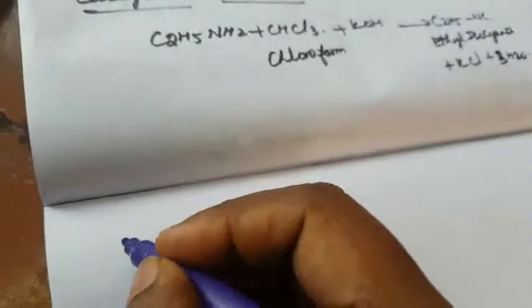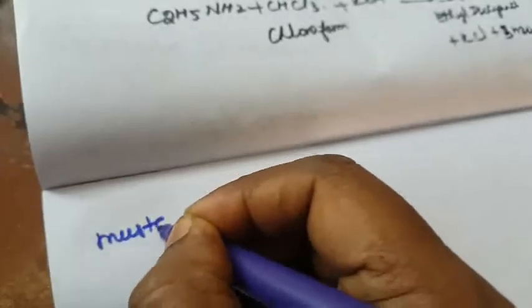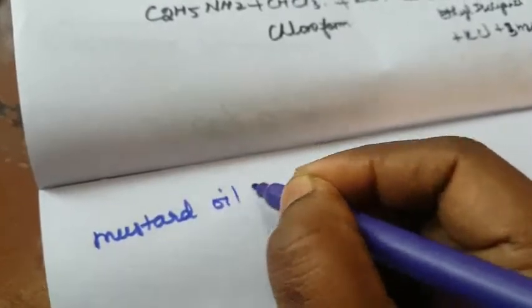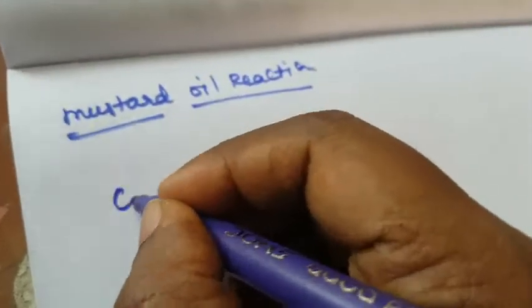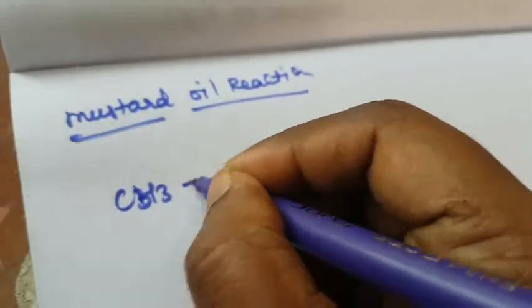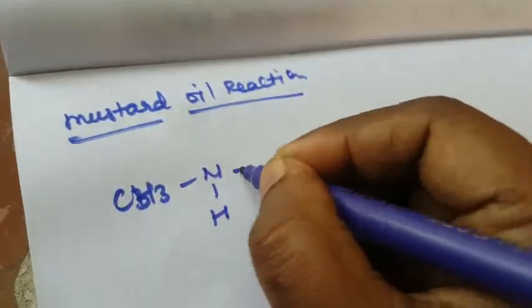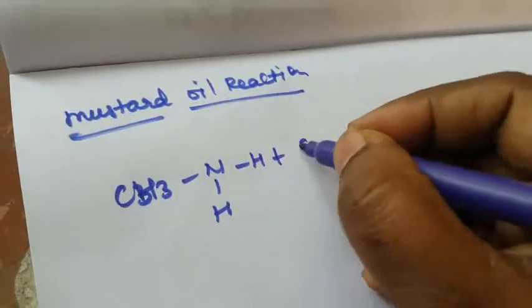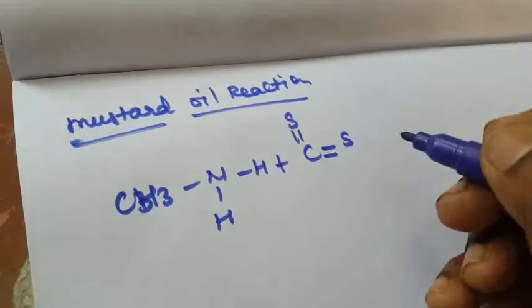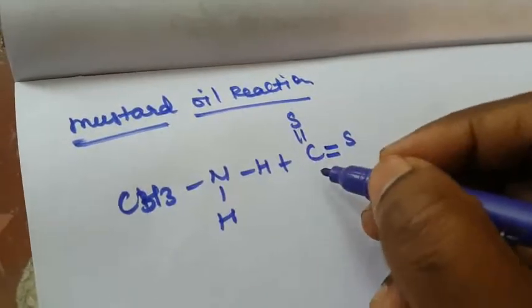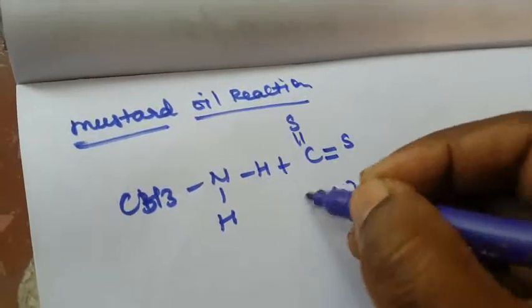So next one is the reaction with mustard oil. Mustard oil reaction. What is the mustard oil reaction? CH3NH2 with carbon disulfide, right? That is carbon disulfide, CS2.